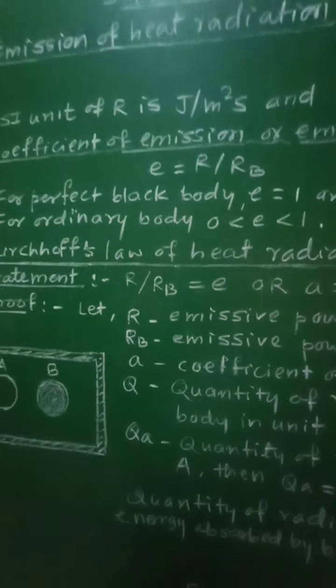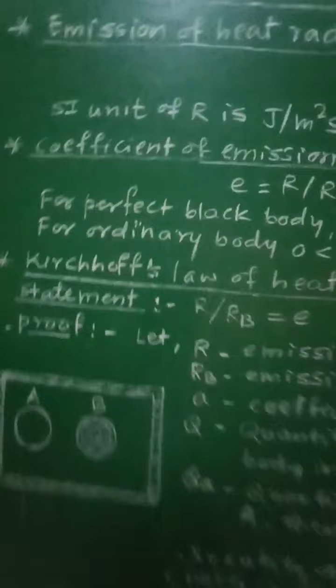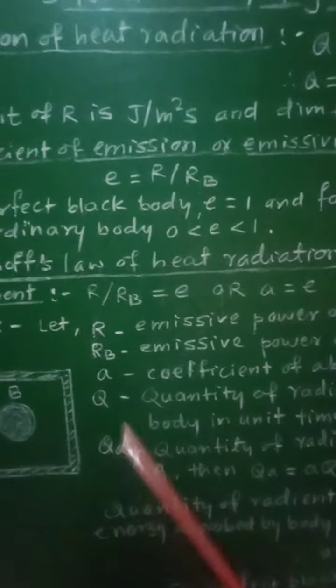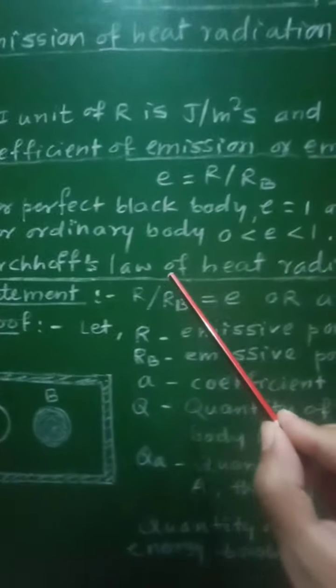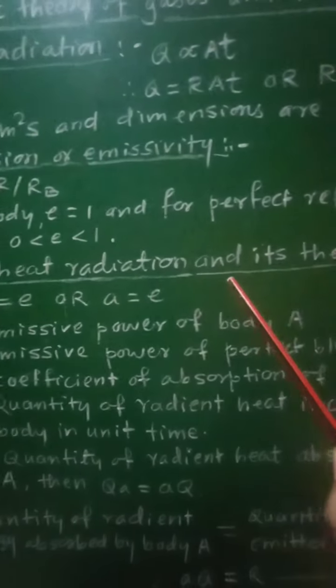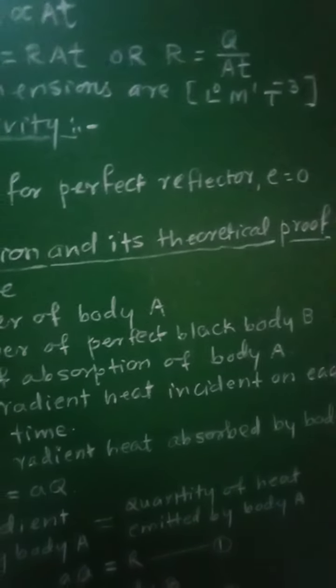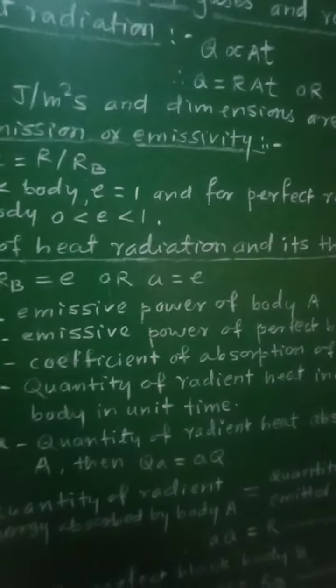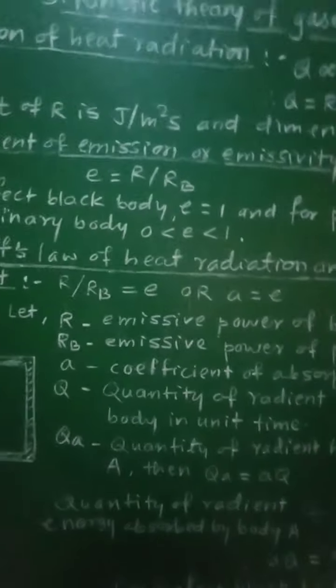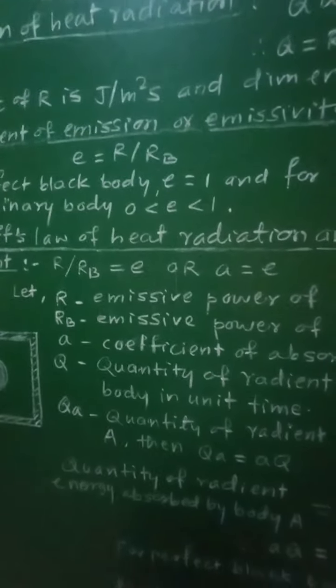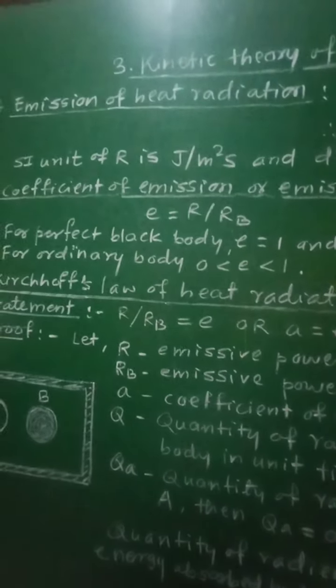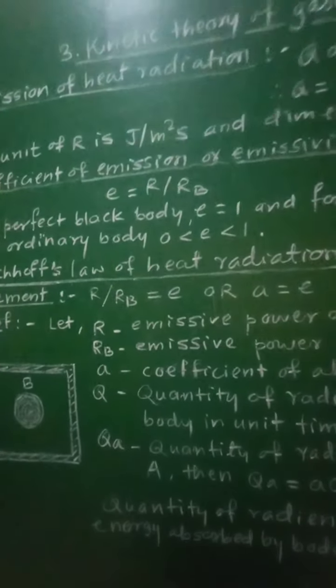Now let us see the next point, that is Kirchhoff's law of heat radiation and its theoretical proof. So Kirchhoff's law of heat radiation will be stated and then it will be proved theoretically. So let us see the statement.